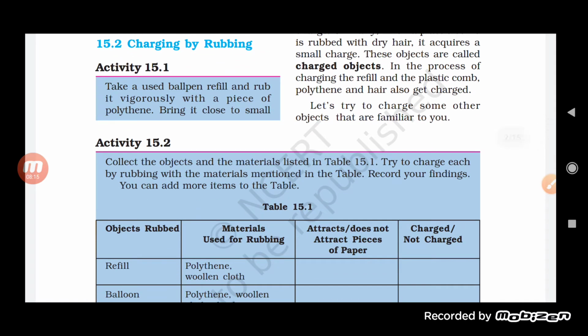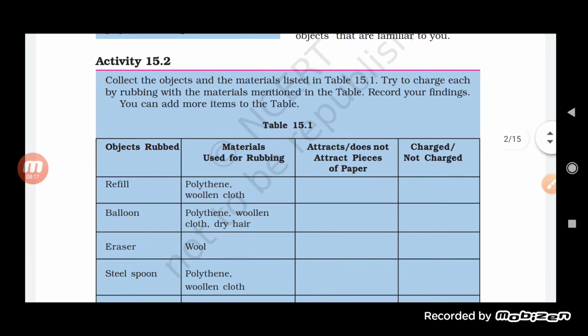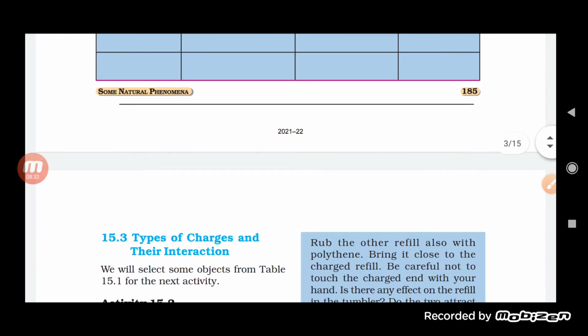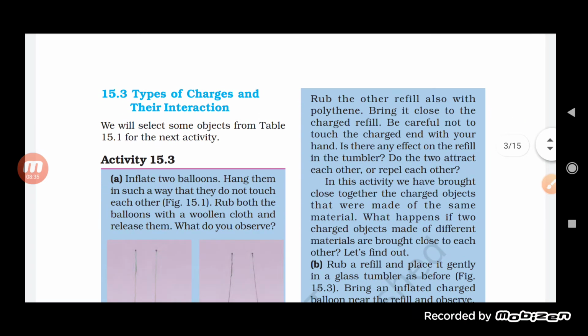Let us try to charge some other familiar objects. Let's see here, the refill: the material used for rubbing is polythene or woolen cloth. The balloon is an object we have taken, which we rub with polythene, woolen cloth, or dry hair. For the eraser, the material we use is wool. So in all these methods, we rub it with another object, due to which one gets charged, or we can say both of them get charged, and they start attracting each other.